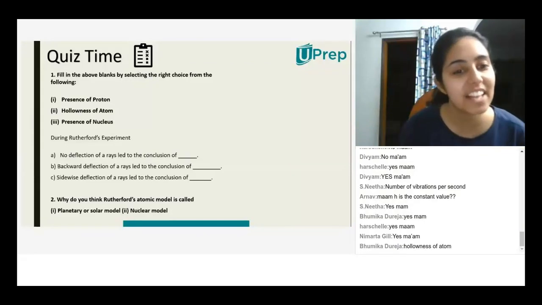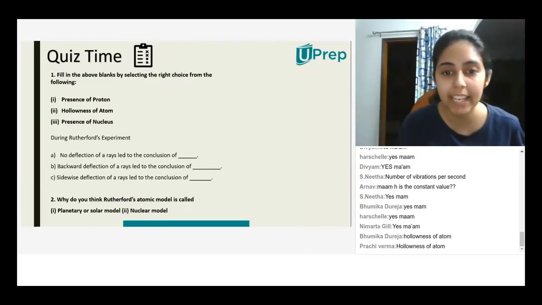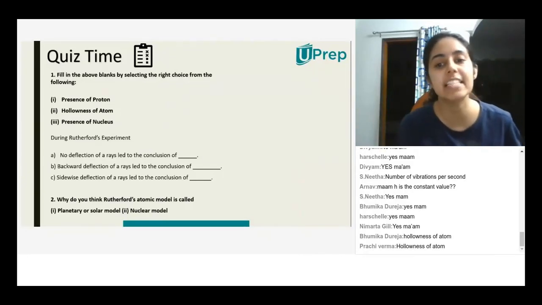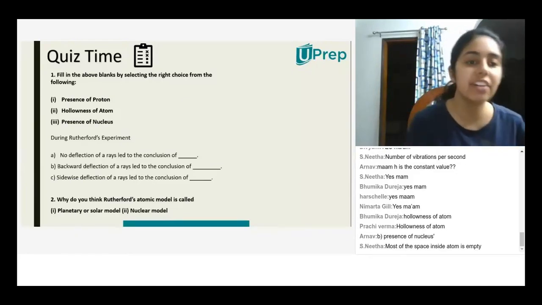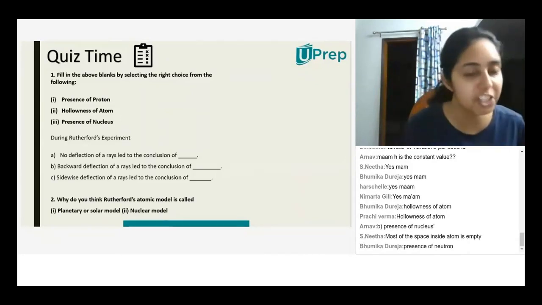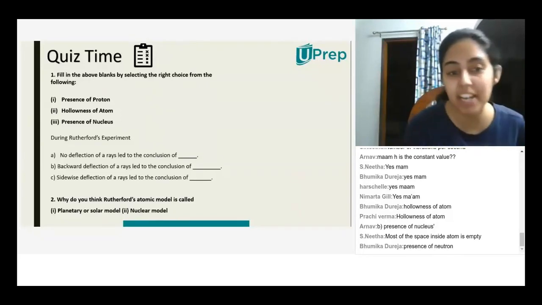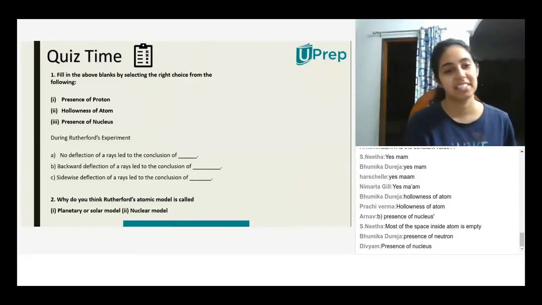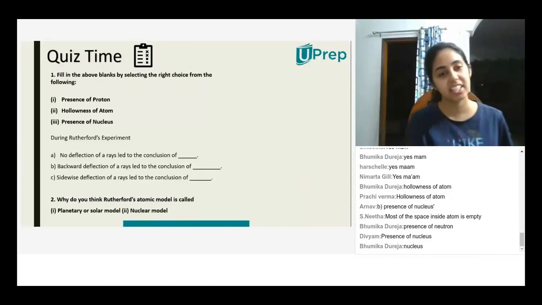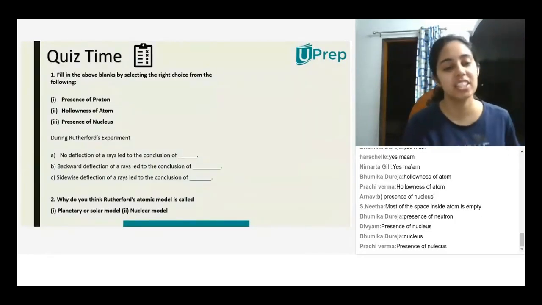Very good, Bhumika. Question B. Backward deflection of rays led to the conclusion of what? Very good, Arnav. That was the answer for the first one. Presence of, no, not neutron, Bhumika. Presence of nucleus, very good.